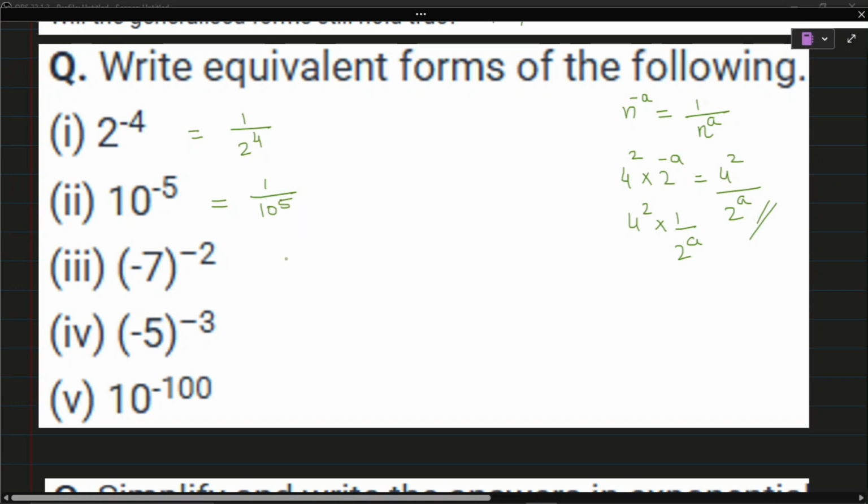Now the third one, minus 7 whole raised to minus 2. So 1 by minus 7 whole raised to 2. Here power only becomes positive, not the number. Minus 7 is minus 7 itself. Power only will change. So minus 2 becomes plus 2. Majority of the children will write here plus 7. That is wrong. Only the sign of the power will change.